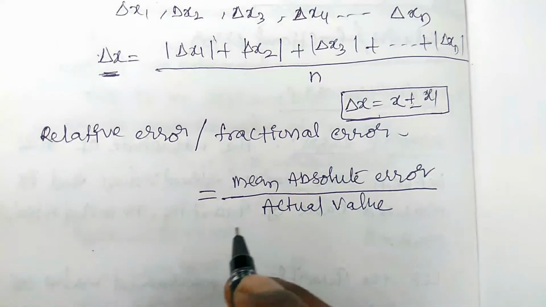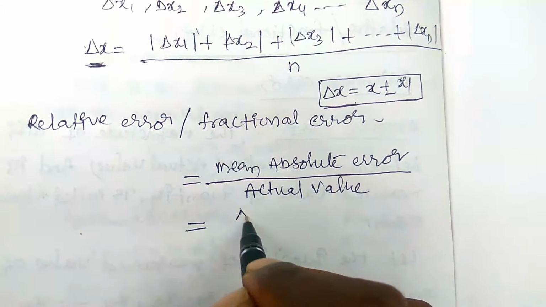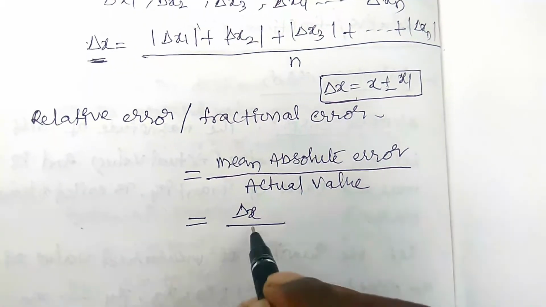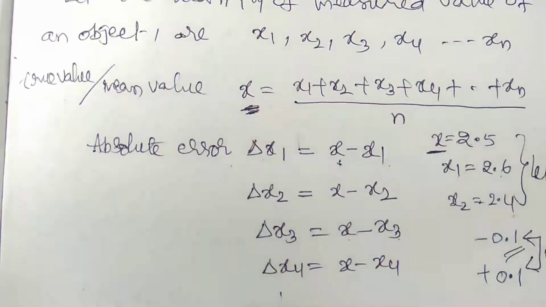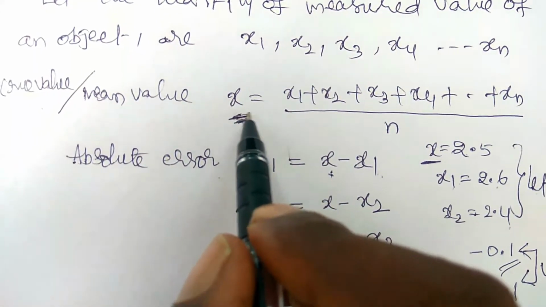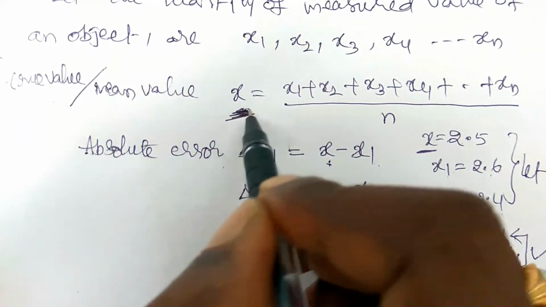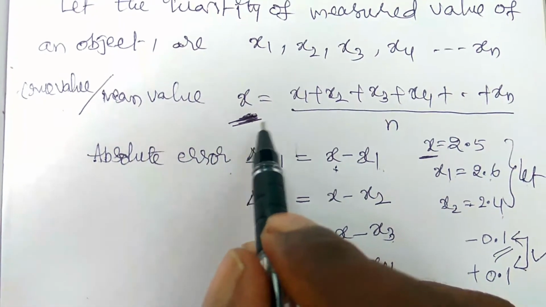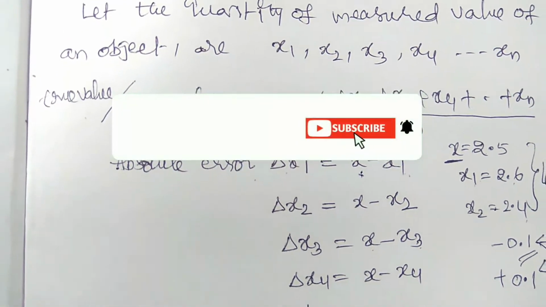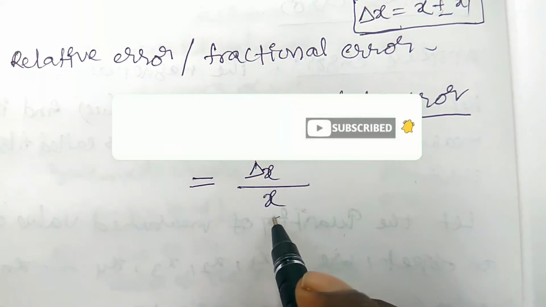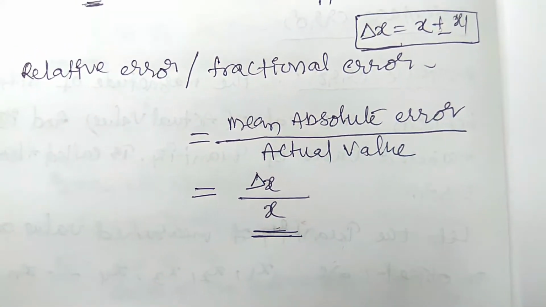Okay, here the mean absolute error is delta x, and the actual value is x. Already we have seen that the actual value is x1 plus x2 plus up to xn, divided by n. The relative error is the ratio between the mean absolute error delta x and the actual value x. So this is the relative error, or the fractional error.